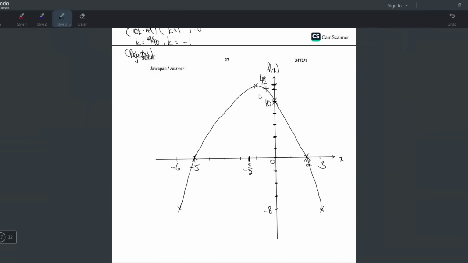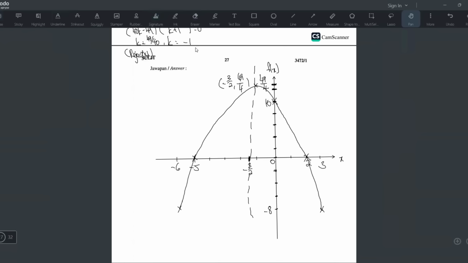I always tell students, when you sketch the quadratic curve, always label the turning point. For other points, you don't need to label, but for the maximum or the minimum point, I try to label. And as you can see, the axis of symmetry is right in the middle here. So that's the answer.